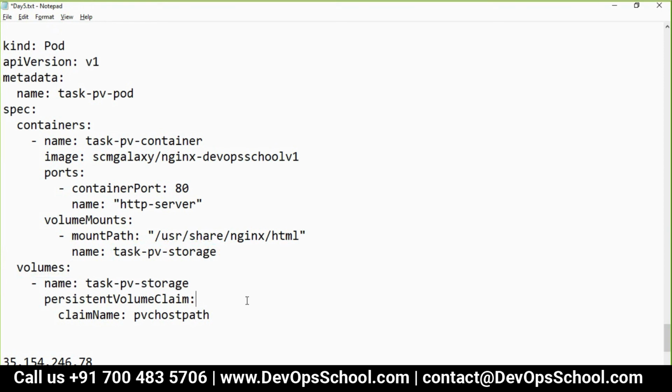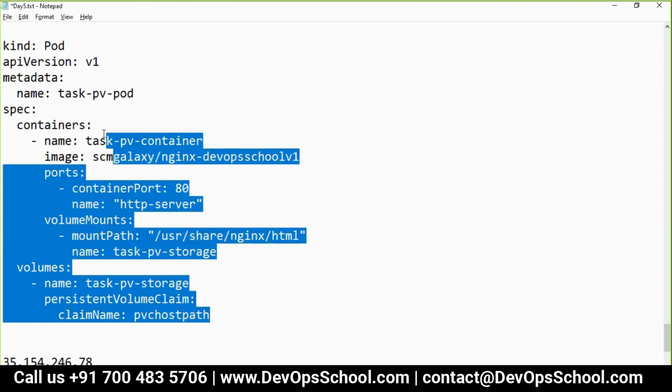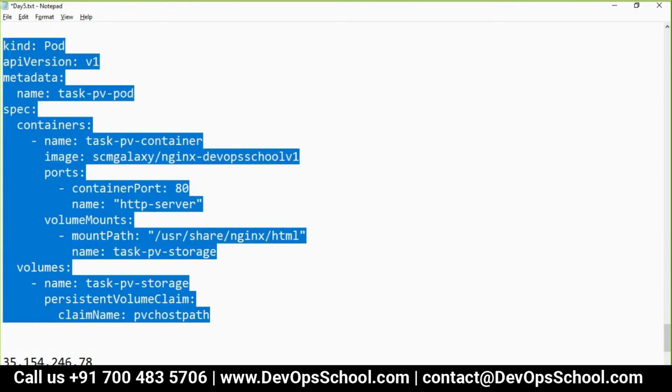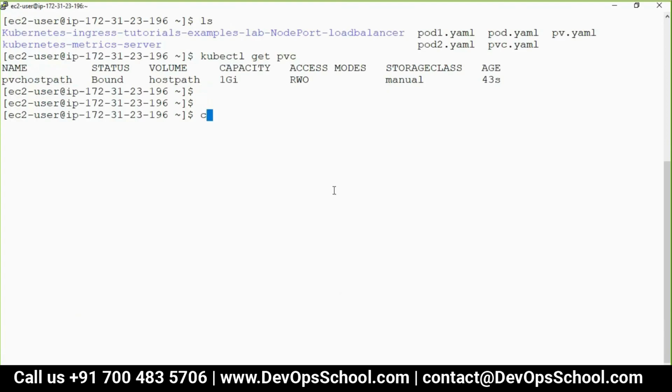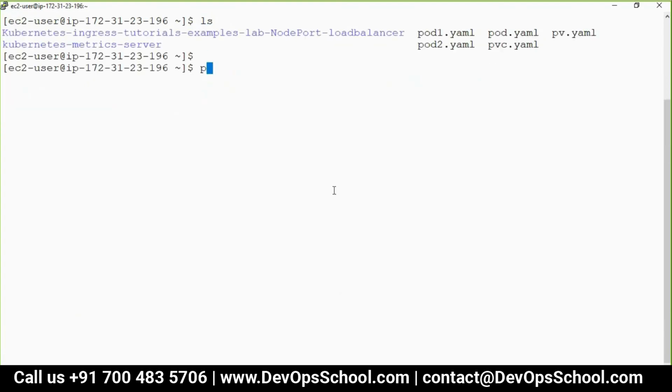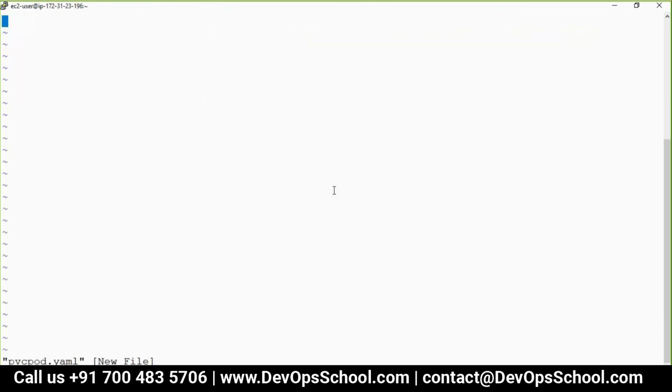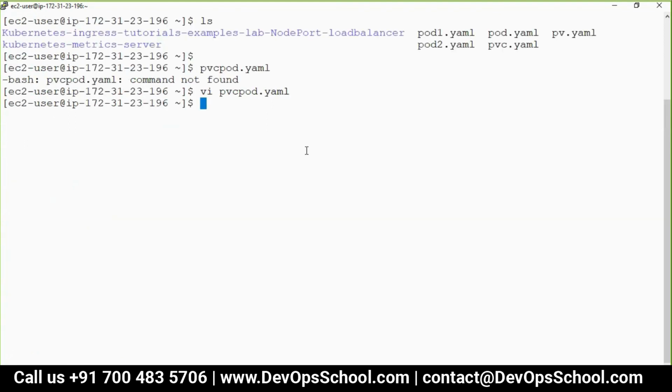Yeah. Okay, so this is the PV pod. So now let me use this for the PVC pod, pvc-pod.yaml. Save it.